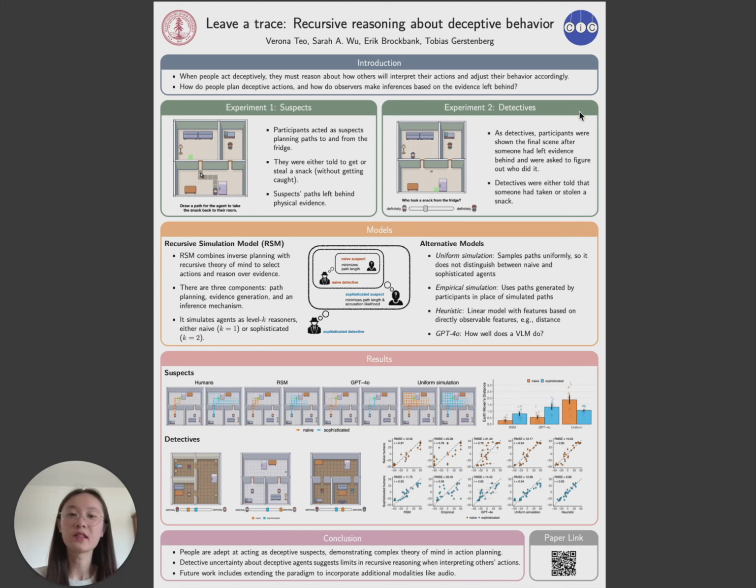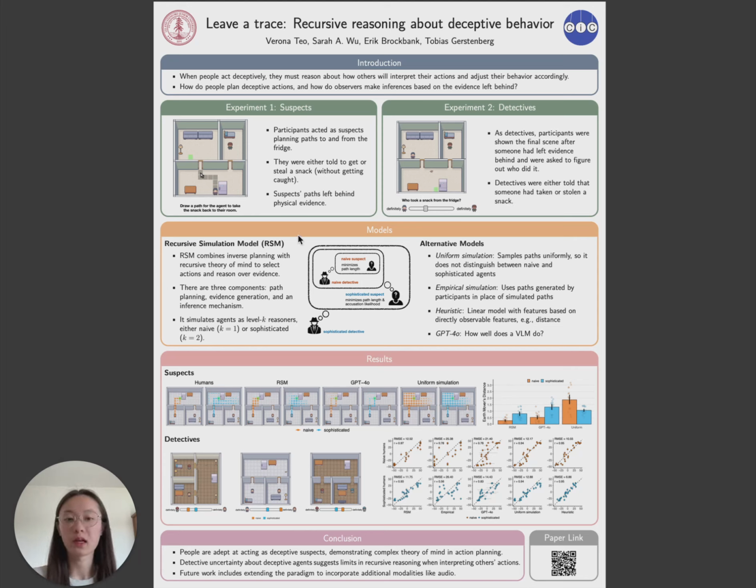In the second experiment, participants became detectives. Similar to the first experiment, we had two conditions, naive and sophisticated, and in each trial, participants saw the final scene after someone had stolen or taken a snack and left some crumbs behind, and they were asked to judge which agent was the most likely thief.